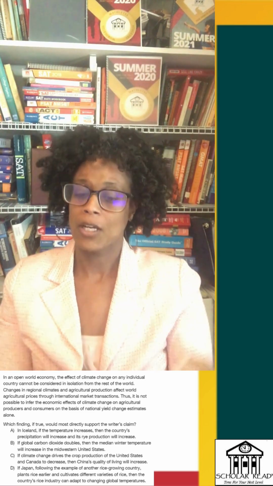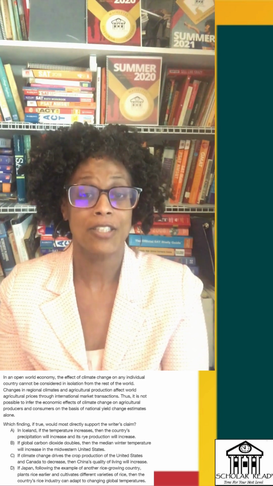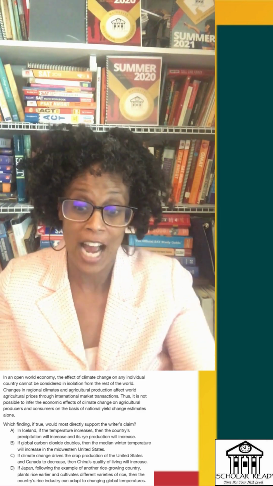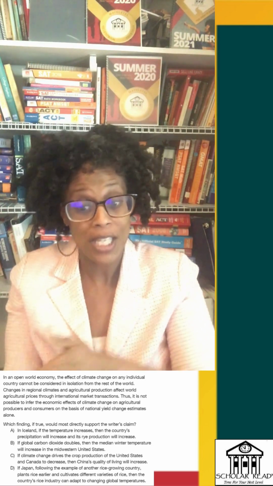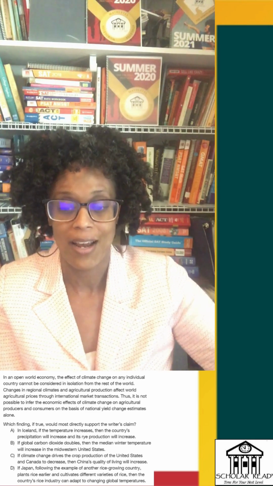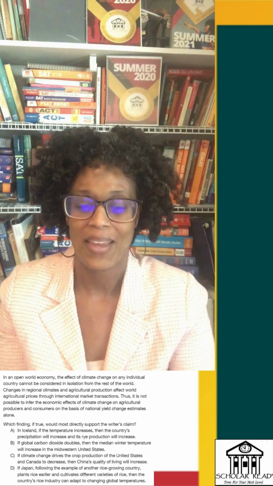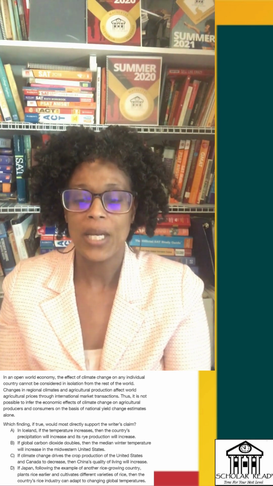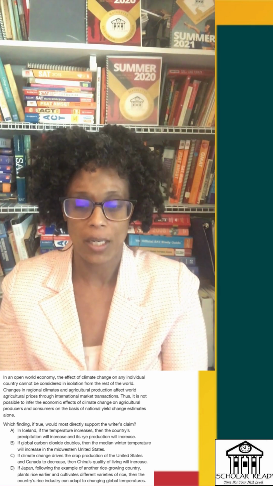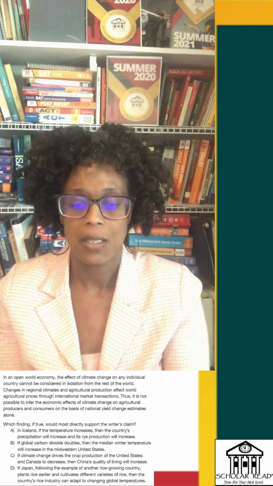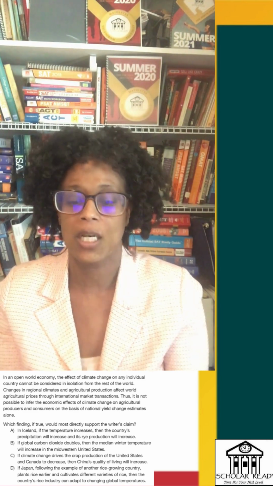C. If climate change, there we go, climate change, drives the crop production of the United States and Canada to decrease, so we have these changes that are affecting the United States and Canada, then China's quality of living will increase. So we see how these changes affect another country. So that sounds like what I said, but let's keep reading. Let's look at D. If Japan, following the example of another rice-growing country, plants rice earlier and cultivates different varieties of rice, then the country's rice industry can adapt to changing global temperatures.